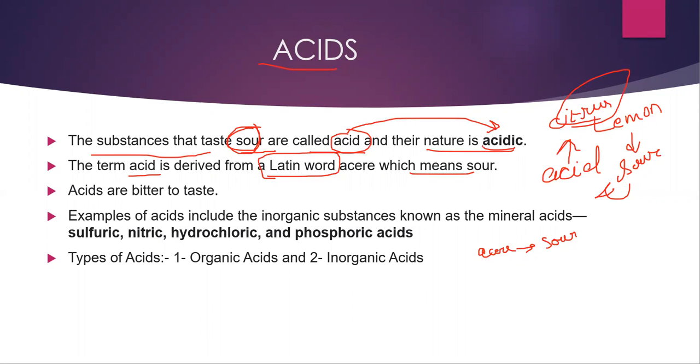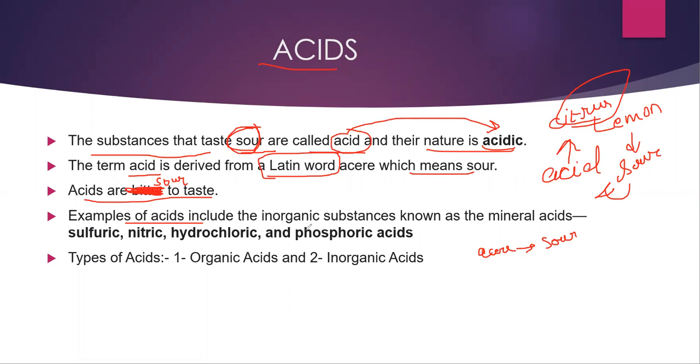We all know this from class 6. Acids are bitter to taste. Sorry, here I want to make a correction. Acids are sour to taste. Bases are bitter to taste, acids are sour to taste. Sorry for this wrong information. Here I have corrected.